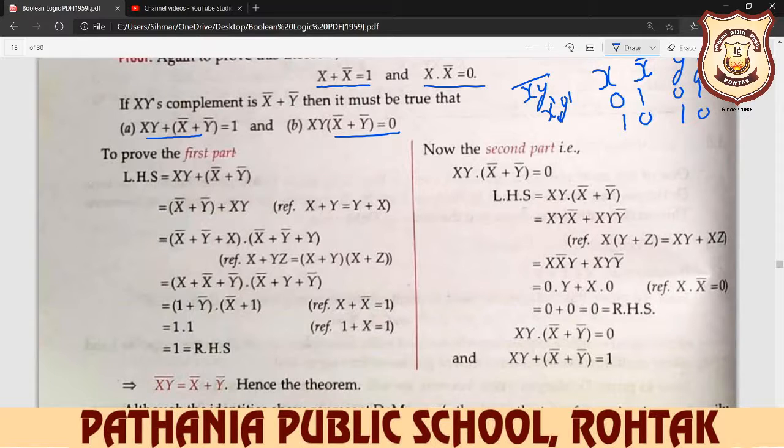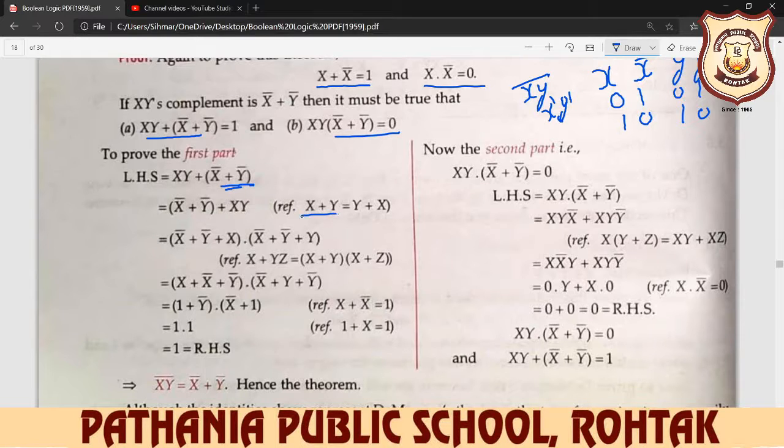But if not mentioned, then the choice is ours. So you solve the first part: xy plus x complement plus y complement. First we write here x complement plus y complement plus xy. We write it here, no problem.